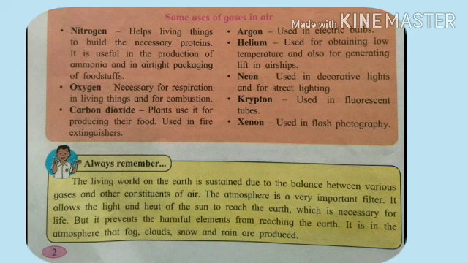The next is argon, used in electric bulbs. Helium, used for obtaining low temperature and also for generating lift in airships. Neon, used in decorative lights and for street lighting. See, we do the decoration in Diwali or in someone's birthday party or some marriage. At that time we use decorative lights. In those, neon gas is used. Krypton, used in fluorescent tubes. Next is xenon, used in flash photography. It is used for photography work. Okay.